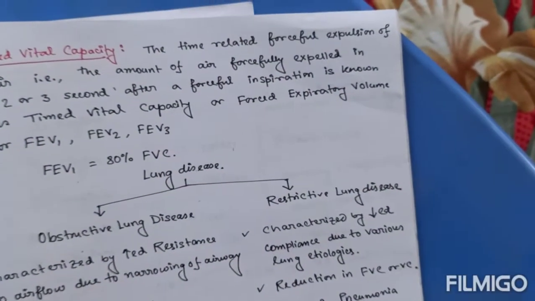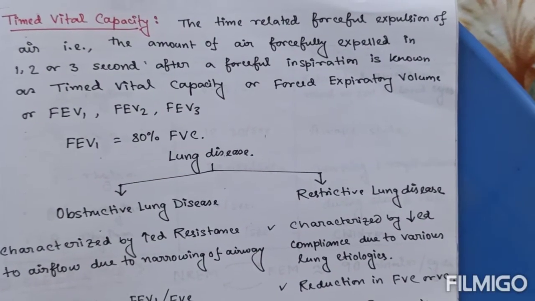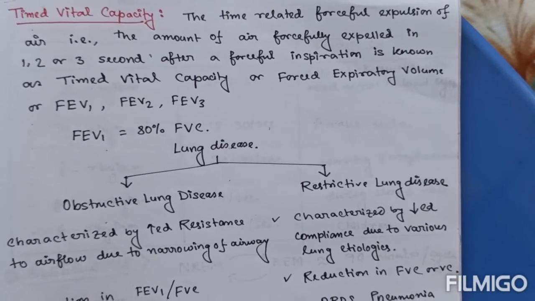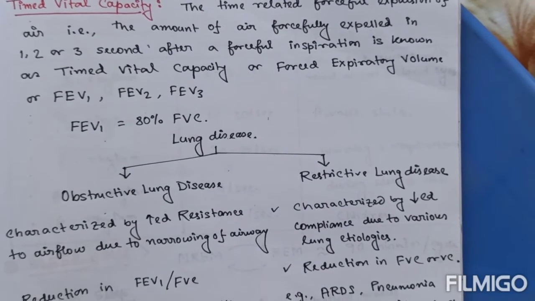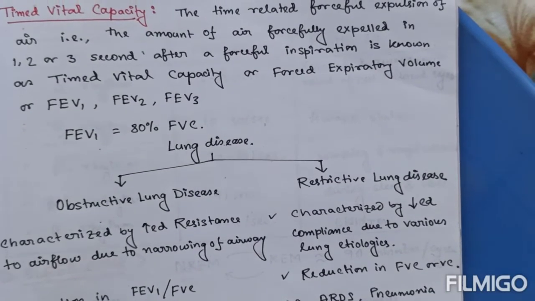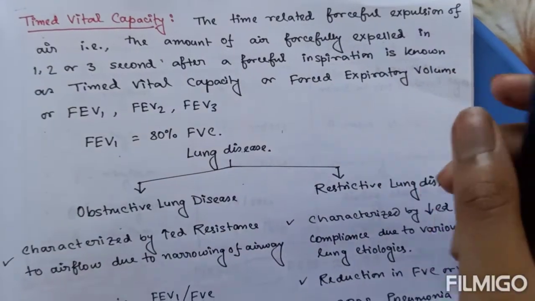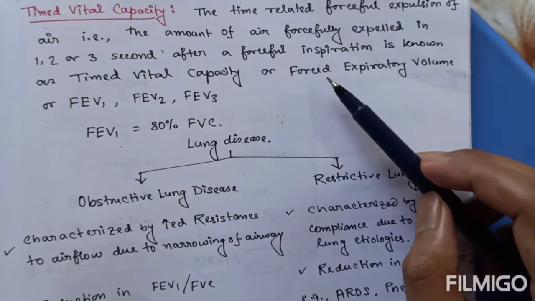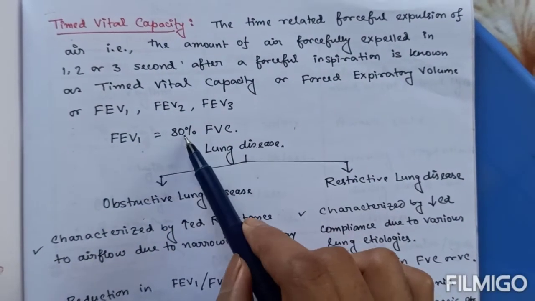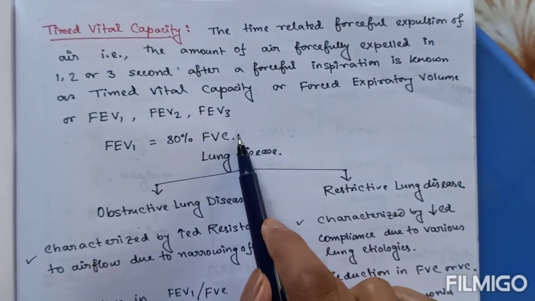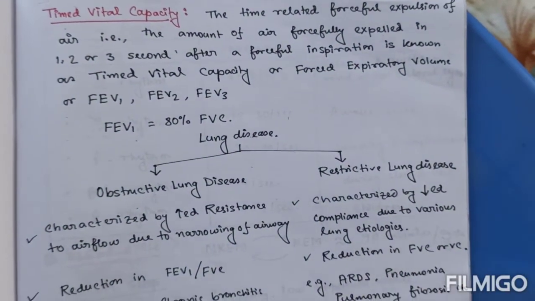Another important capacity is the timed vital capacity, the time related forceful expulsion of air. That is the amount of air that can be forcefully expelled in a specific time, the first, second or third second after a forceful inspiration, known as timed vital capacity or forced expiratory volume. So FEV1 is usually 80% of FVC.